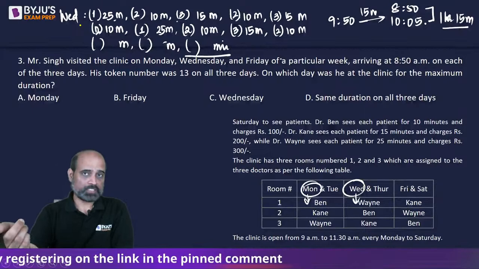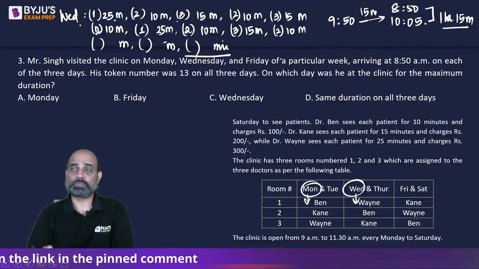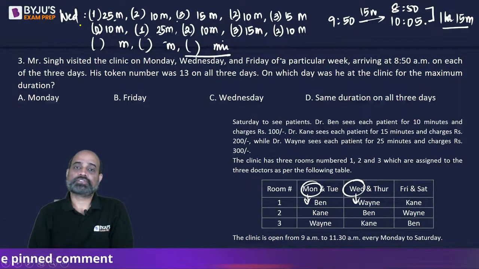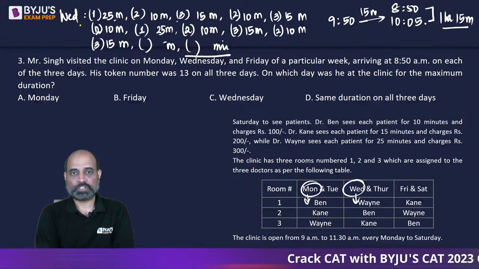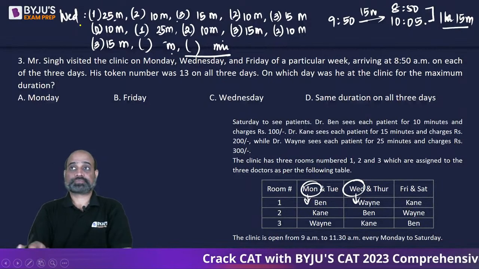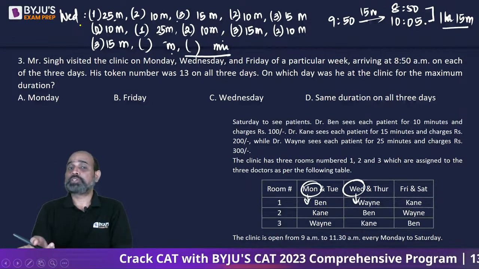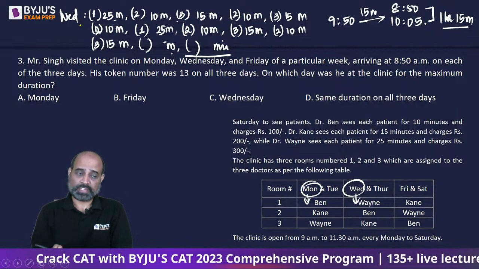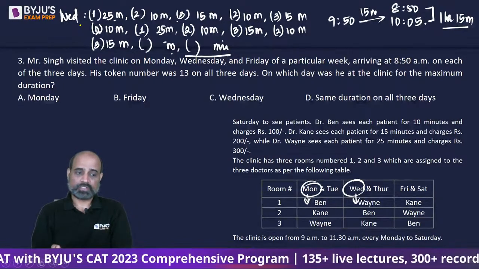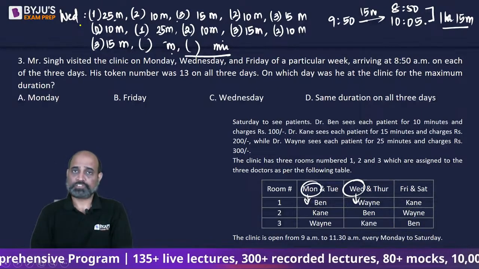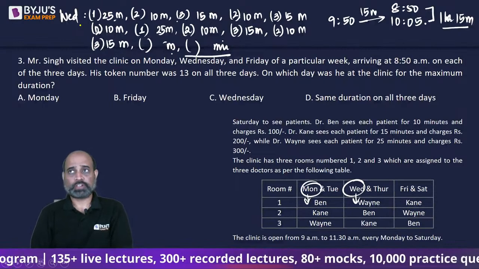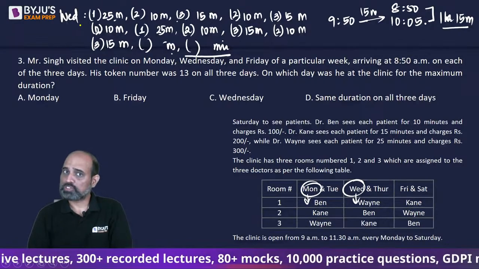From 9:40 to 9:50, this 10th patient is going to be there. At 9:45, we will have the next patient, which is patient number 11. He will enter room number 3 for 15 minutes. Now room number 1 and room number 2 both are simultaneously going to get vacant at 9:50, right? 25 is 9:50 and 10 5 times is also 9:50.